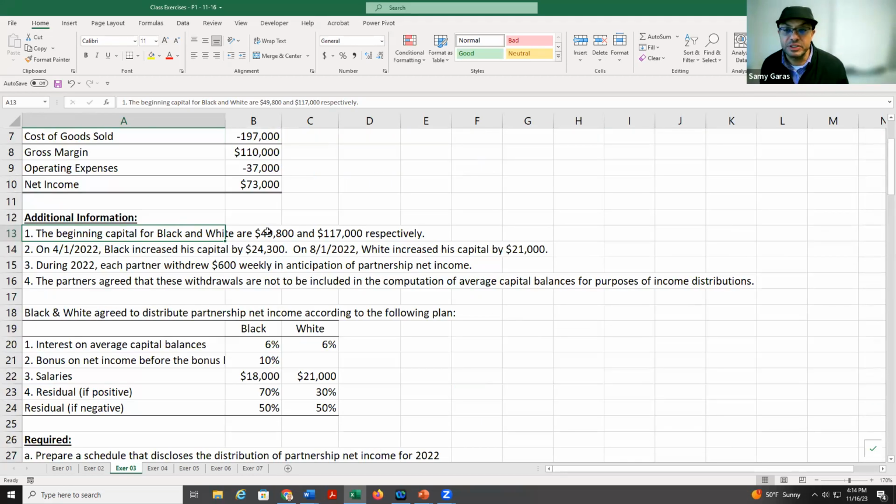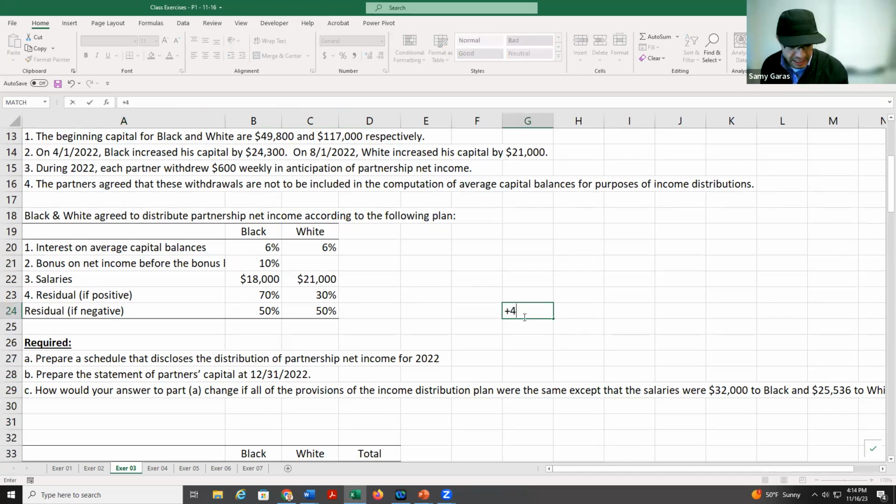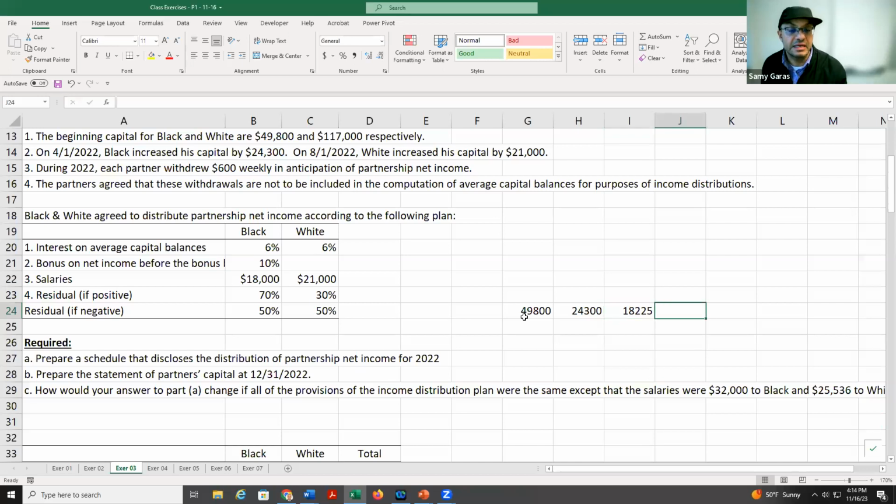I add 49 plus 24,300. So if I multiply 49,800, and here I multiply 24,300, multiply this one times 9/12, and then we add this one plus this one, and then we multiply this one.